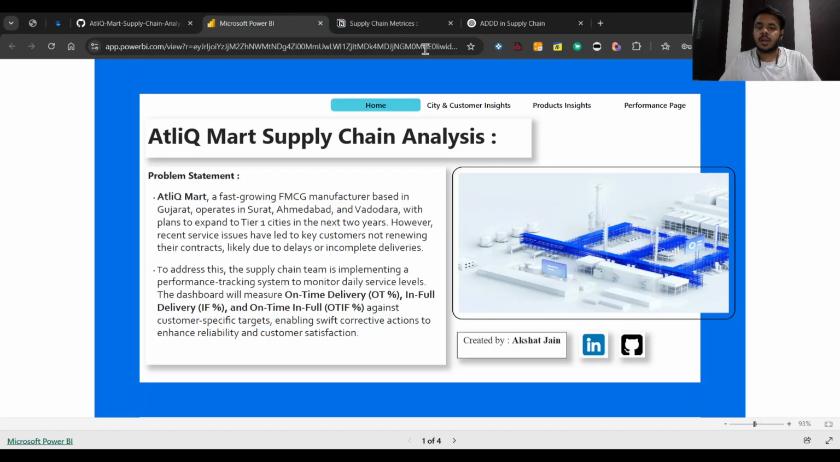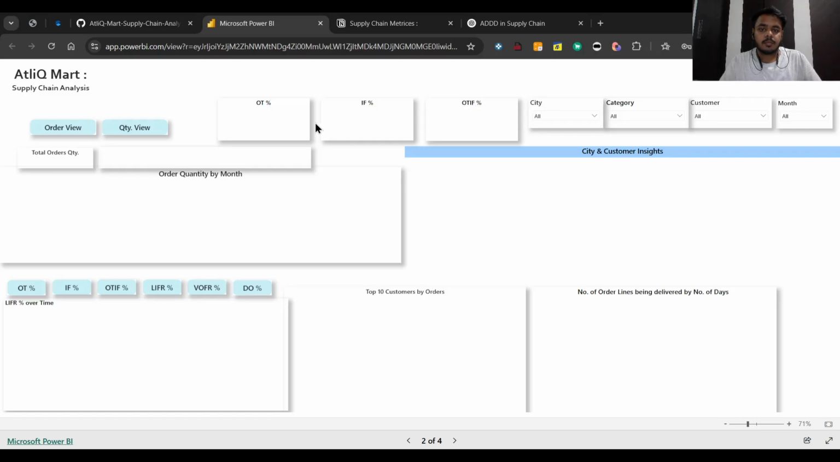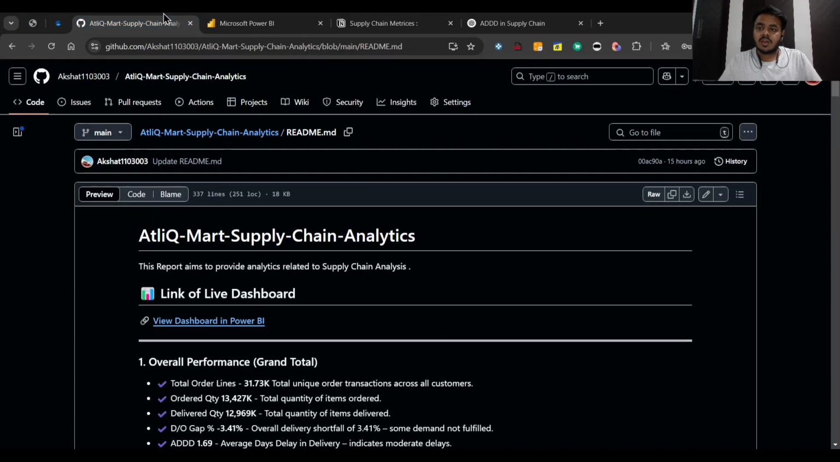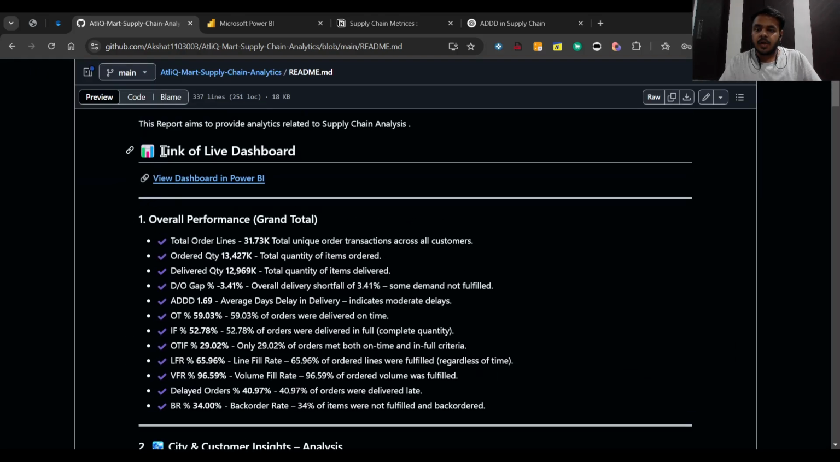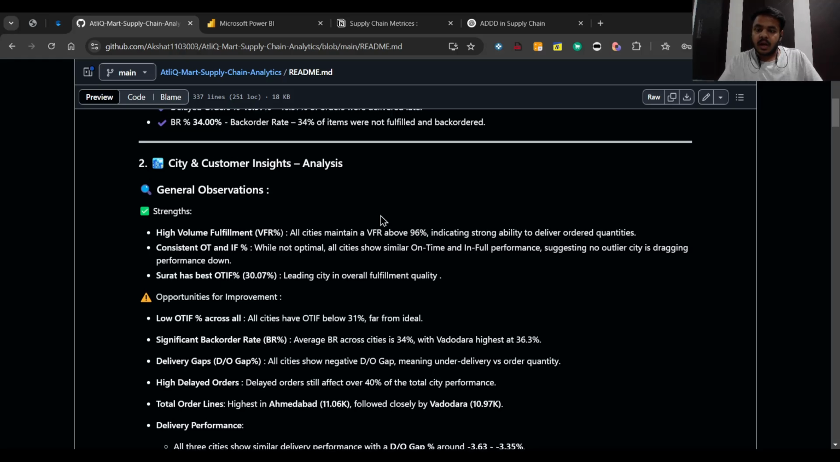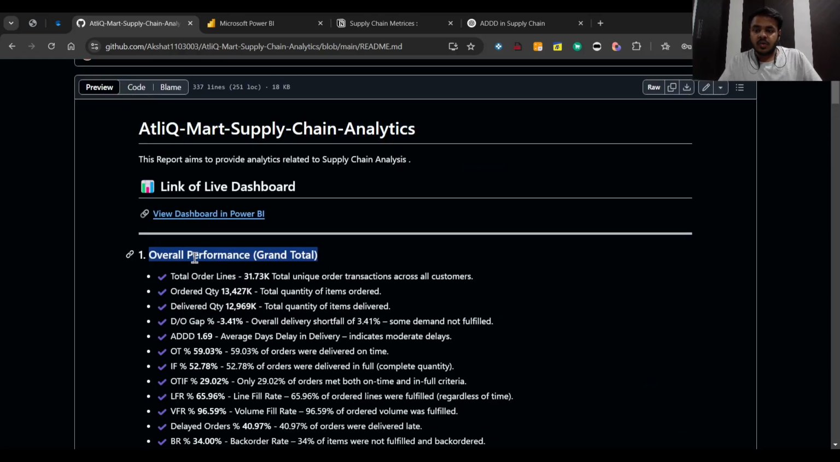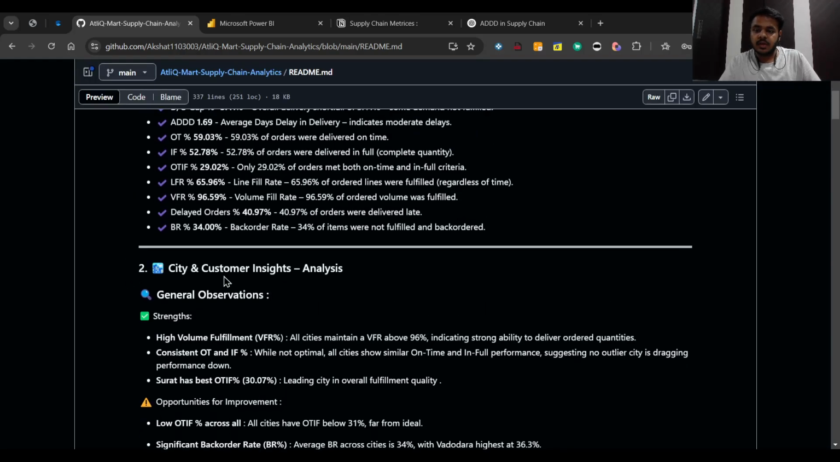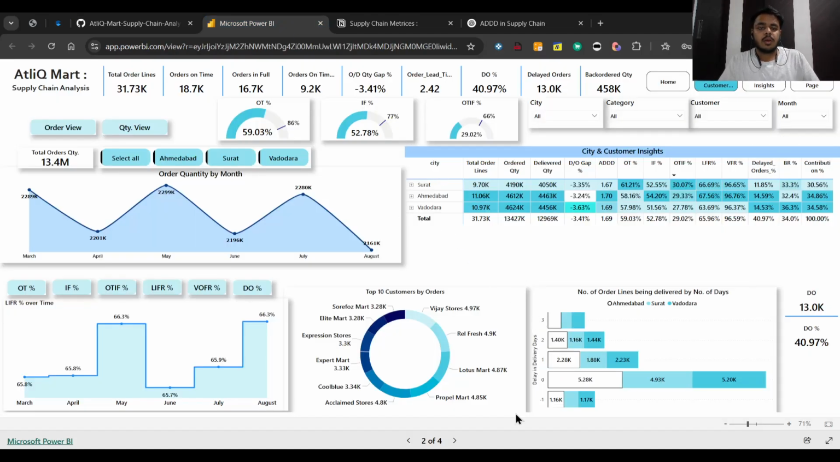Okay, so before jumping to the customer and city insights page, we will be reviewing the GitHub repository that we have created. It contains all the insights of the cities, categories, products, and customers. So it contains the overall performance as well as the granular performance at the lowest level. Okay, so here's the customer and city page.